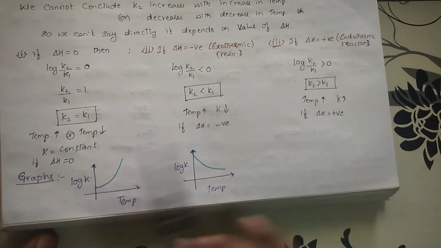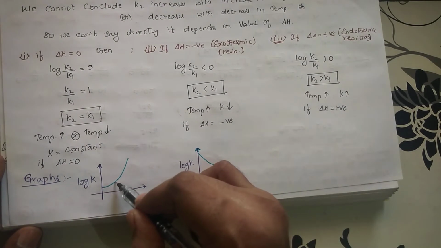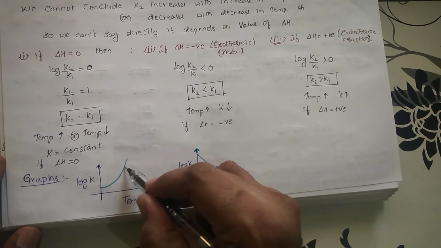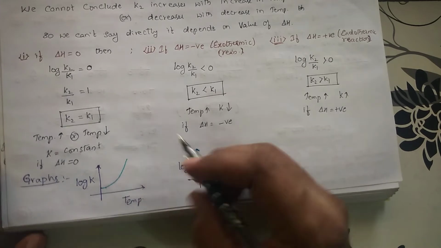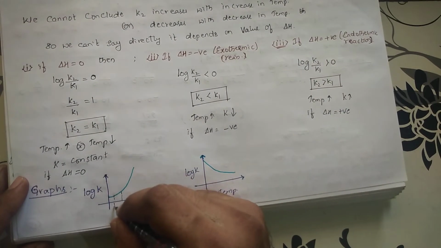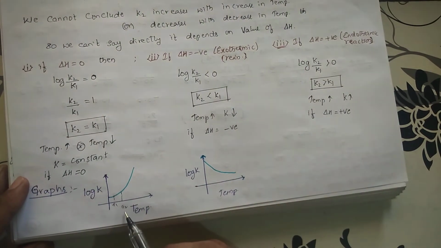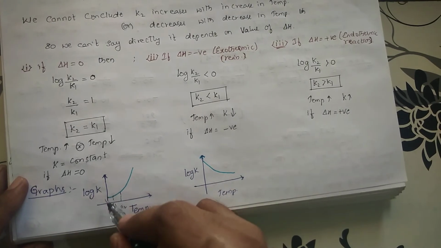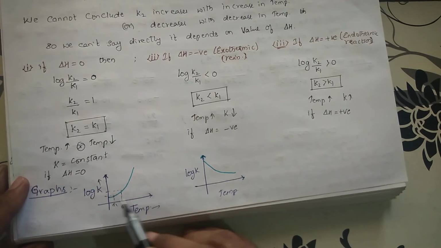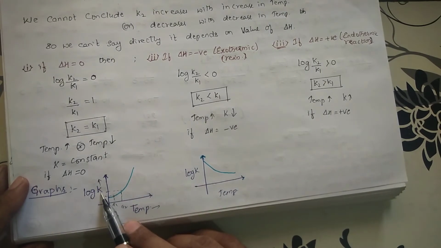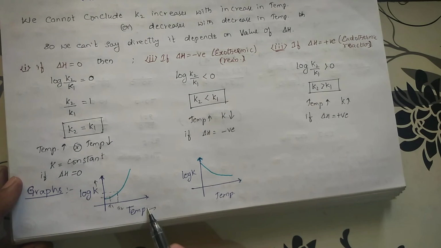So if I represent this in the form of a graph, log K with respect to temperature. At this temperature, log K value is this one. At this temperature, log K value is this one. Let me plot like this. This is T1, T2. Among T1 and T2, which is greater? Automatically T2 is greater, because if you go like this, T2 is greater. Okay, temperature is going on increasing. So what happens to the K value? If you go in this pattern, it is going on increasing. Temperature increasing, K increasing. So which type of reaction is this? Temperature increasing, K is increasing. So this is endothermic reaction. So this is the graph for endothermic.